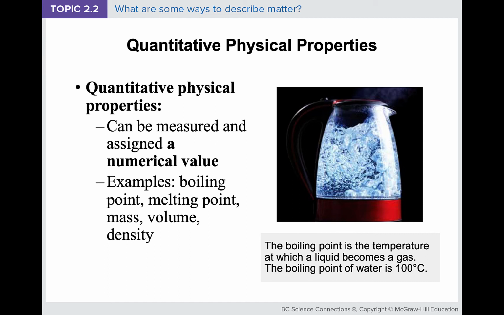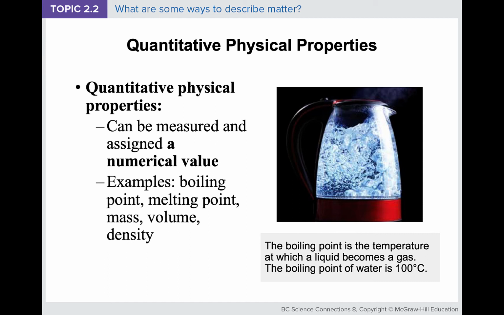For example, if I were to describe this pot of water here on the right-hand side using quantitative physical properties, I would say that the water has a boiling point of 100 degrees Celsius, right? I can also describe this water using the mass.